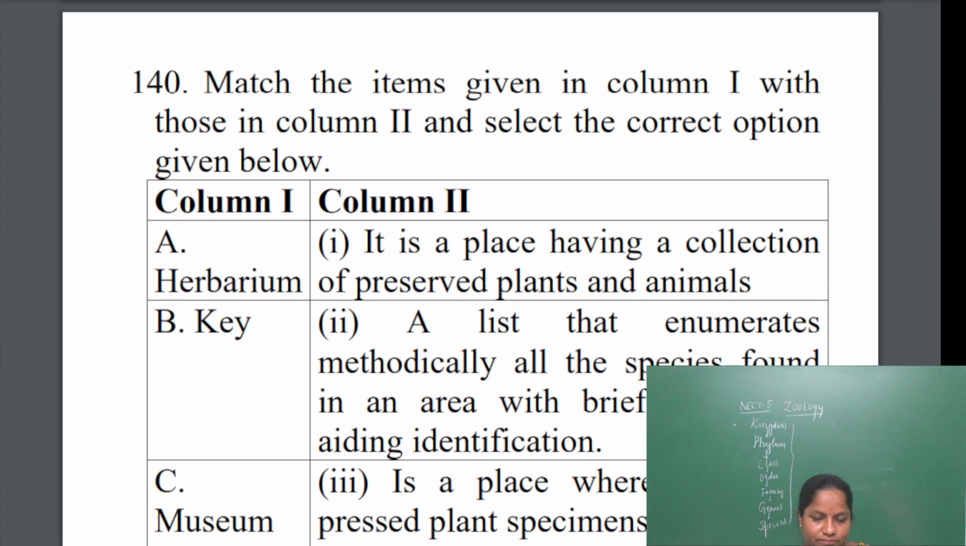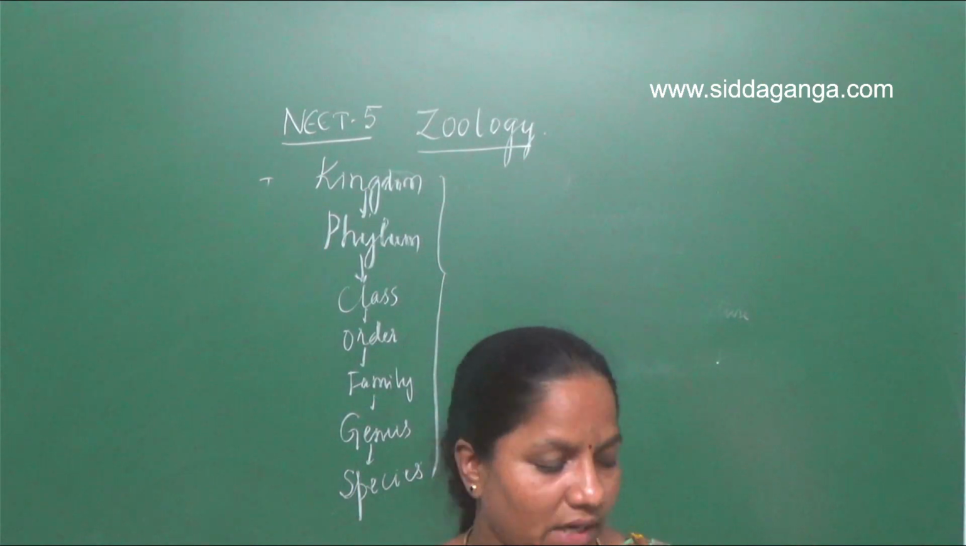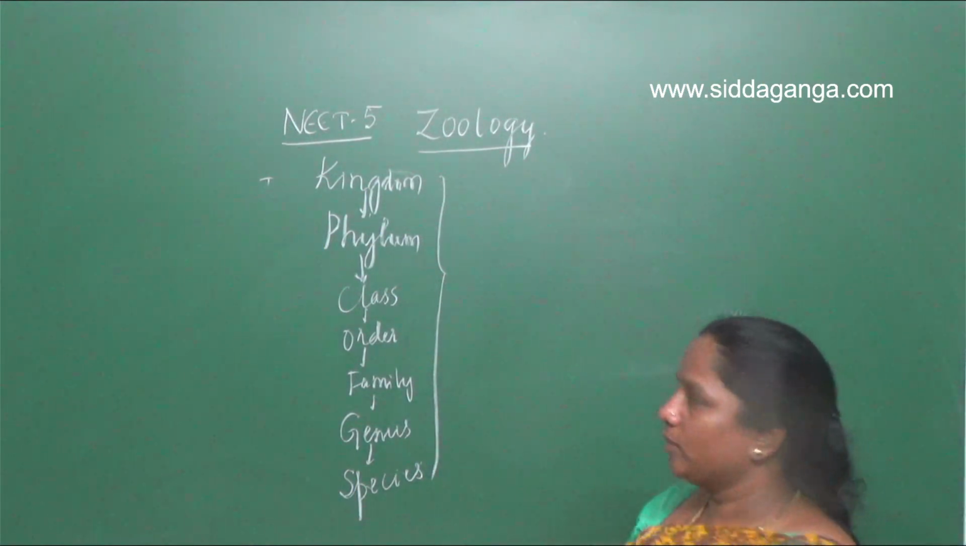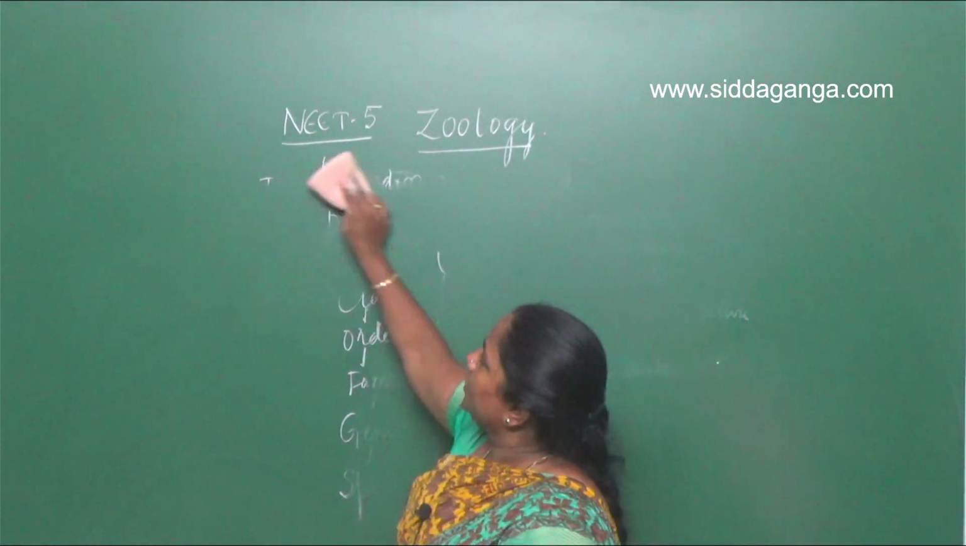Next question. Again, there is a question related here. The question is, match the following items given in column 1 with those in column 2. Select the correct option given below. When we were reading the living world, we had come across the taxonomic aids.